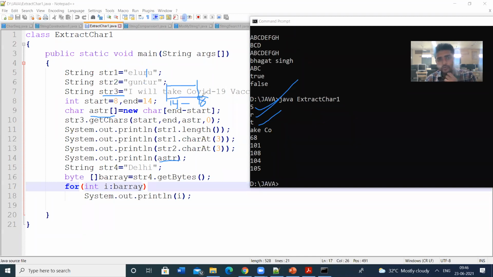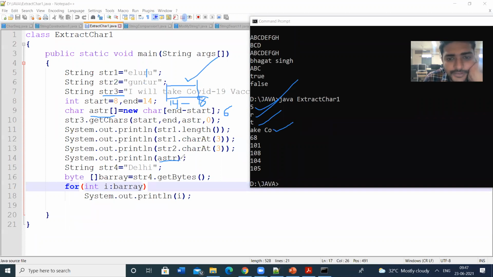So AKE CO will be displayed. This is the content stored in the aStr. 14 minus 8 means only 6 letters will be displayed. The aStr string size is 6. 14 minus 8 is 6. This string, aStr, will be displayed. So aStr is AKE CO.